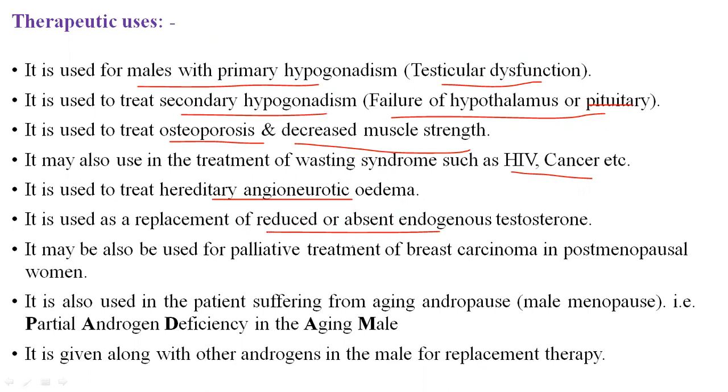It is also used for palliative treatment of breast carcinoma in post-menopausal women. It is also used in aging andropause, that is male menopause conditions. Testosterone is used for partial androgen deficiency in aging males, those are aged male persons suffering from andropause. And these drugs are also given with other androgens in males for replacement therapy.